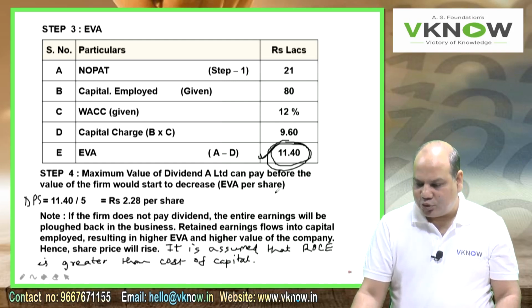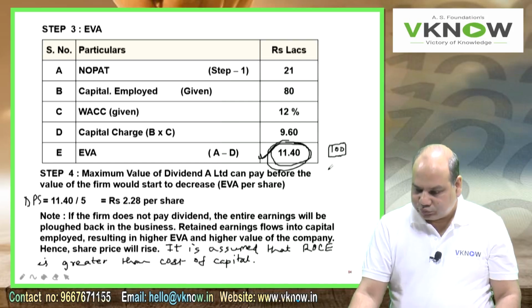For example, those who found it difficult to understand, now forget everything and just concentrate. Suppose my capital is 100, return on capital employed is 15%, and cost of capital is 10%.